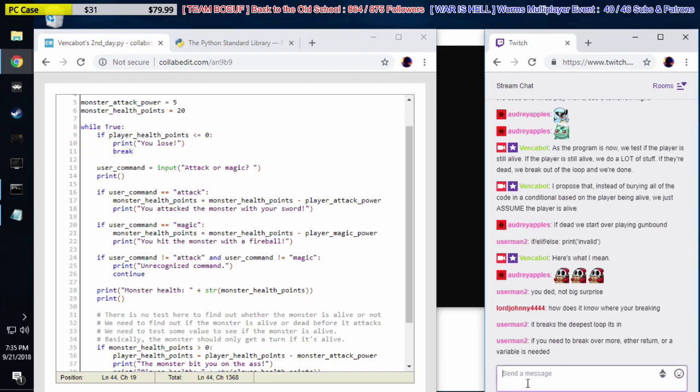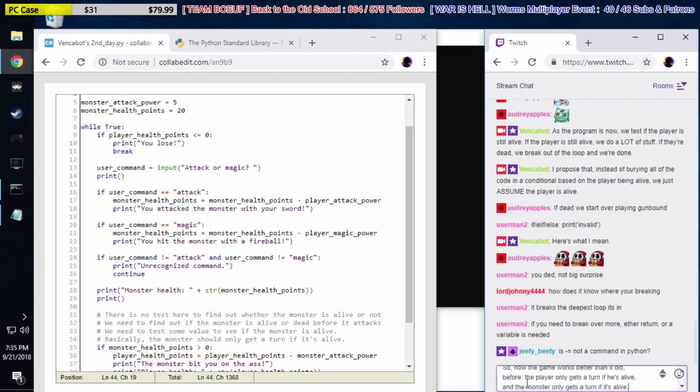All right, so now the game works better than it did before. The player only gets a turn if he's alive, and the monster only gets a turn if it's alive.